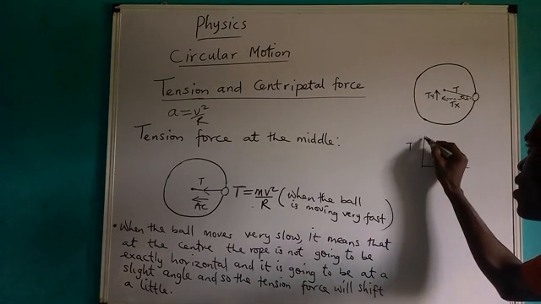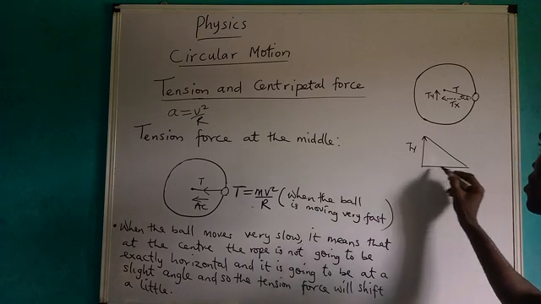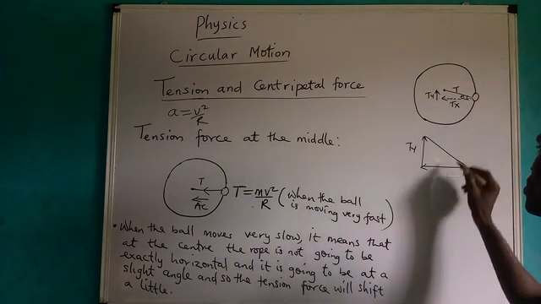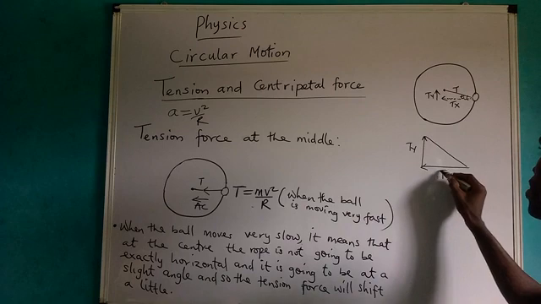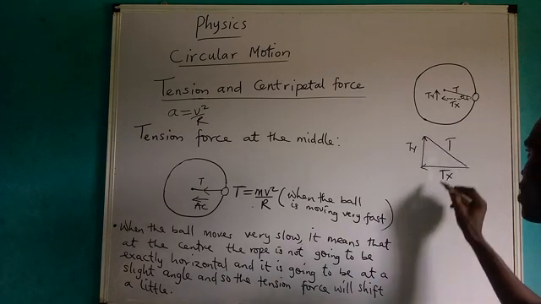This one will be Ty, and this one is positive, and this one is Ts. You can see it here. Now, in this very one, we use Pythagoras theory.